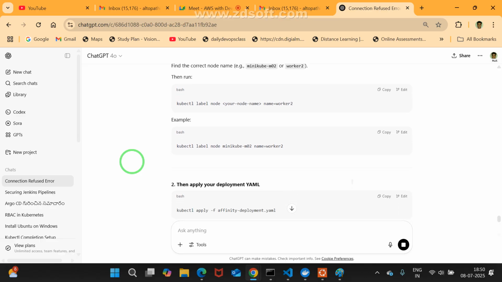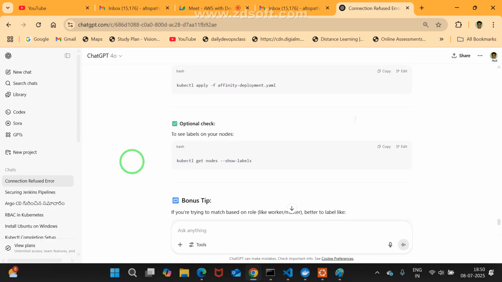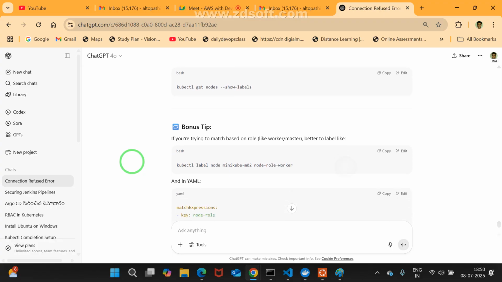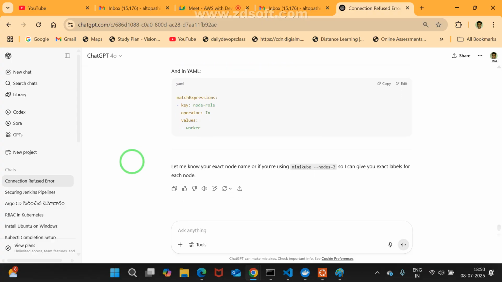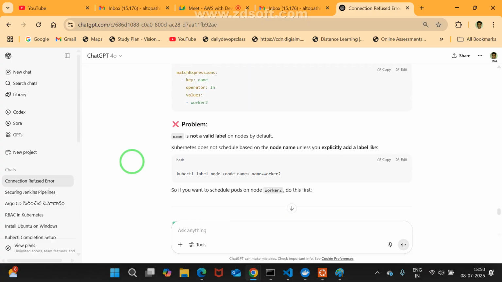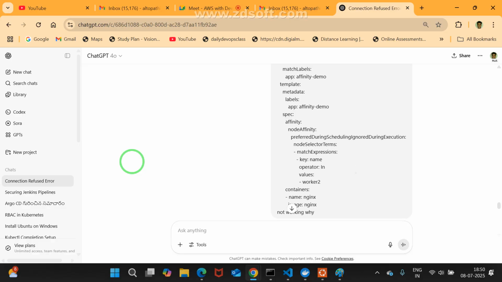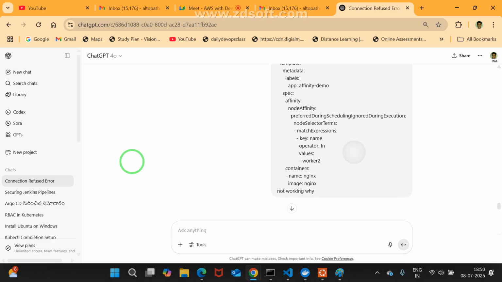Their name equals worker2. Show labels, that is good only. There, worker2. What I am telling, I am telling worker2 only, right? Name.